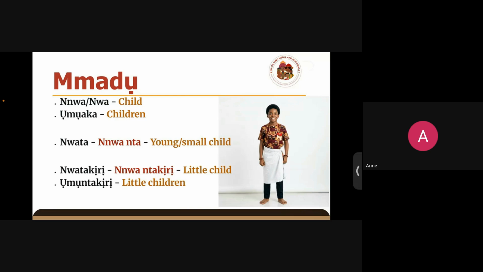But when you say nke dị ntakịrị, you're emphasizing that it is smaller than what can be considered small, right? So we usually use nwatakịrị for toddlers, okay, or very little children. So umuntakịrị is the plural form of nwatakịrị. Umuntakịrị, little children, okay.